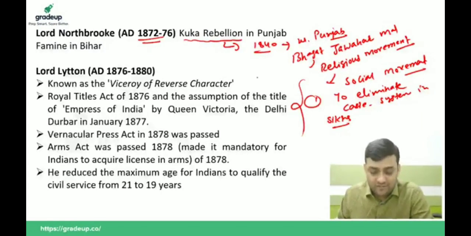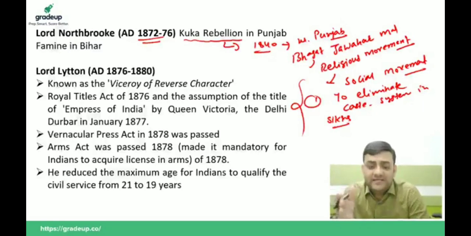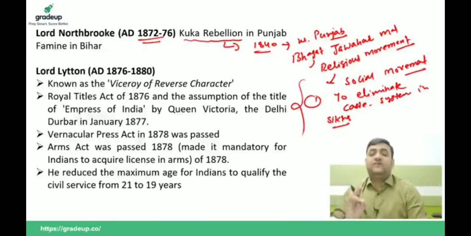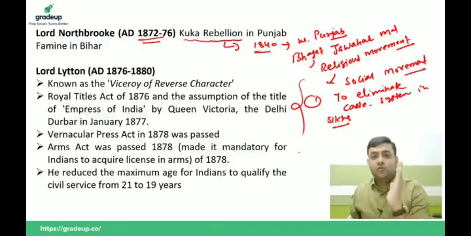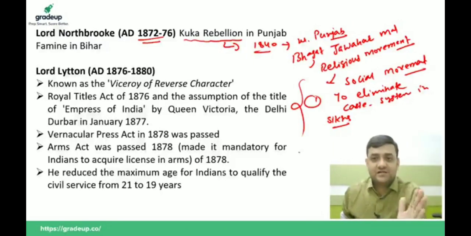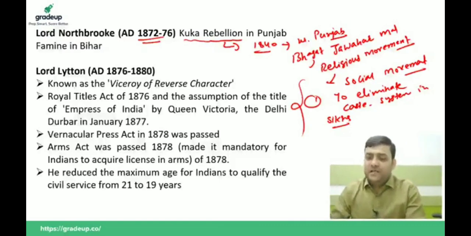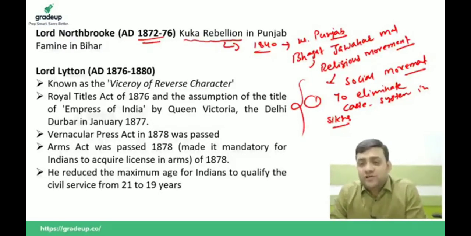The second objective of this movement was to create a society based on equality. It focused on women empowerment and women equality. It also discouraged consumption of alcohol, intoxicating drinks and non-vegetarian food. So we can say the Kuka movement, which first started as a religious movement, later on became a social reform movement.